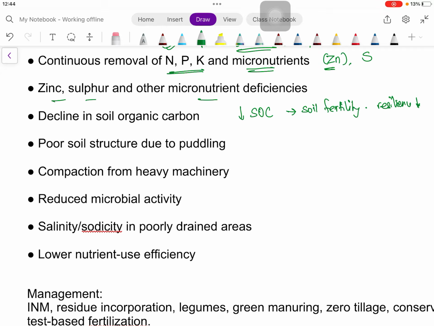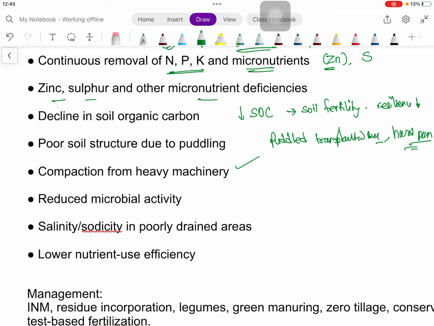Then soil structure will also deteriorate, because we are going for puddled rice, that is puddled transplanted rice. This deteriorates the soil aggregates. Many times a hard pan also forms, because we are using heavy machinery, and many times the wheat root also gets compacted or gets less aeration due to this hard pan.